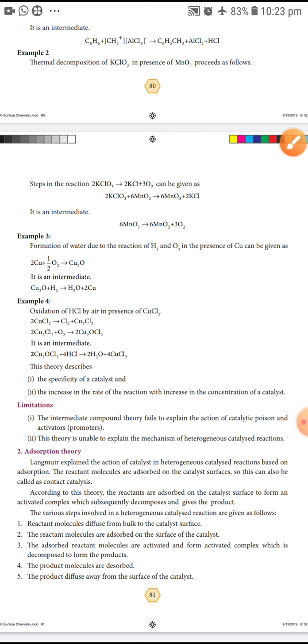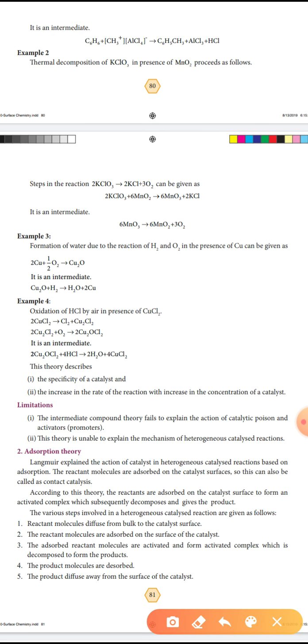Then the second theory is the adsorption theory. Langmuir explained the action of the catalyst in heterogeneous catalytic reactions based on adsorption. The reactant molecules are adsorbed on the catalyst surface, which is a surface phenomenon.